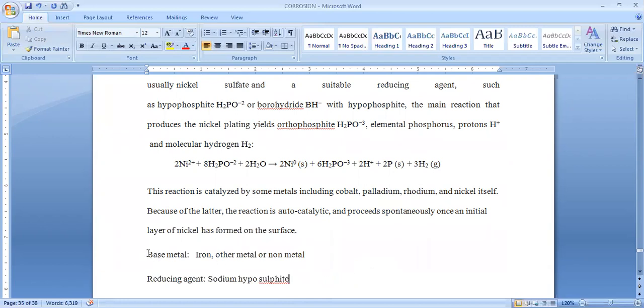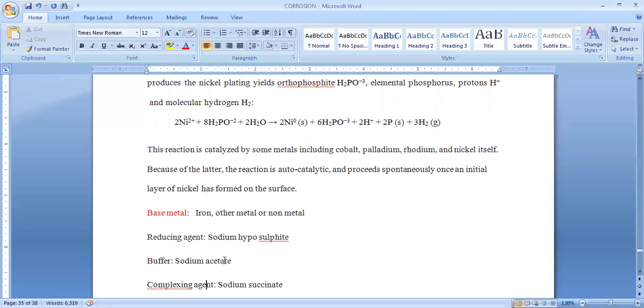Here, the main requirements in case of this electrolysis plating process: we have to take the base metal, most probably iron, otherwise we may take other metallic articles also. Even non-metallic objects like plastic can be coated by using this electrolysis plating process.